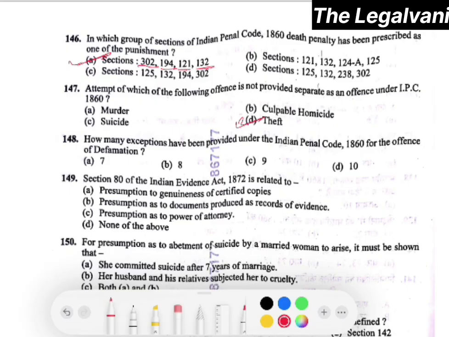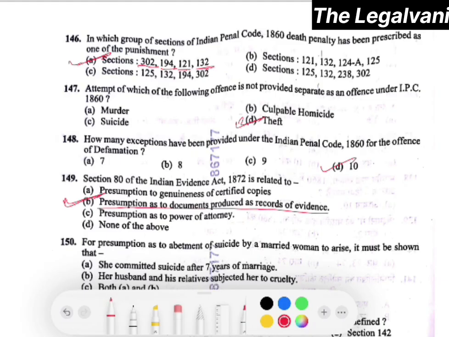Moving towards question number 148. How many exceptions have been provided under IPC for the offence of defamation? So the right answer will be 10, that is option number D. Question number 149. Section 80 of the Indian Evidence Act 1872 is related to presumption as to documents produced as records of evidence. So the right answer will be option B. Right?